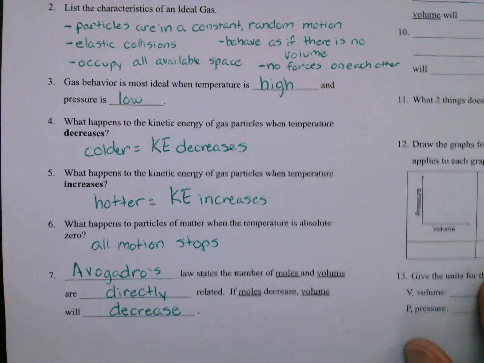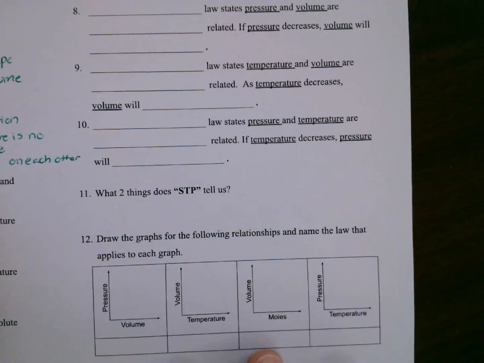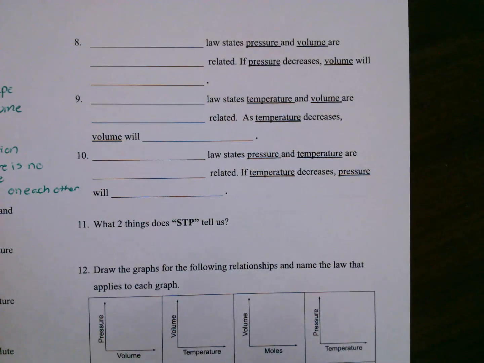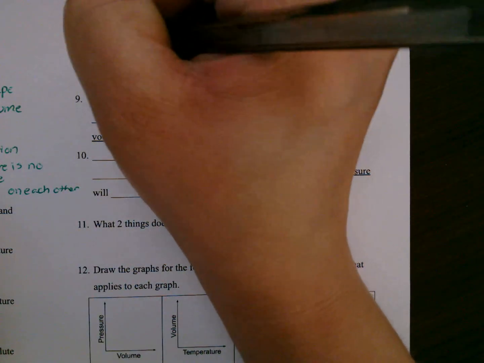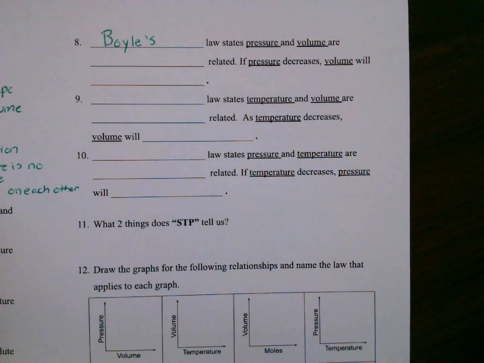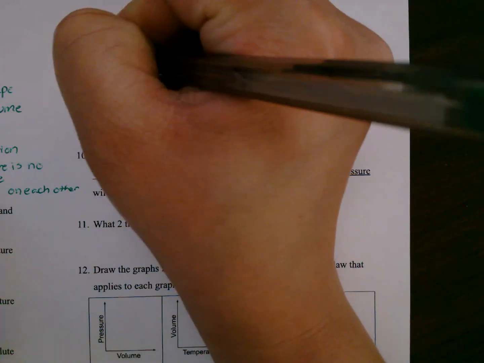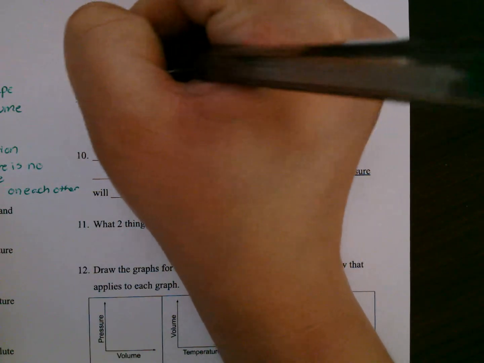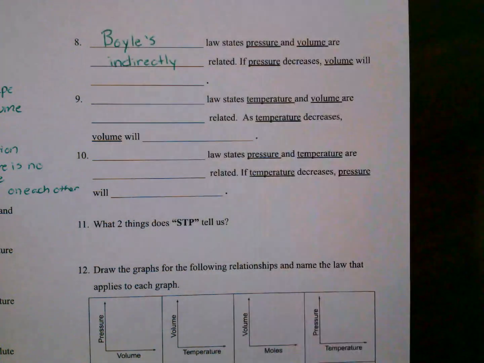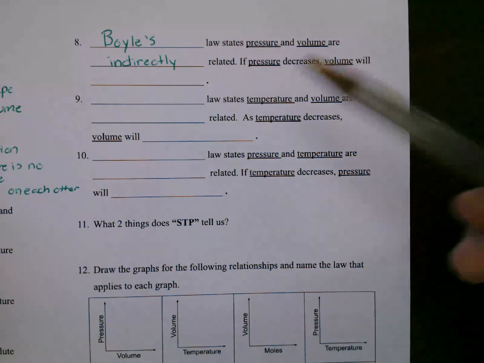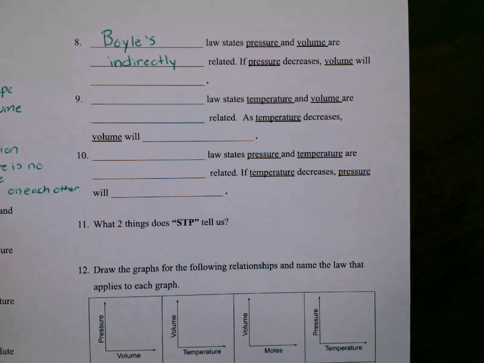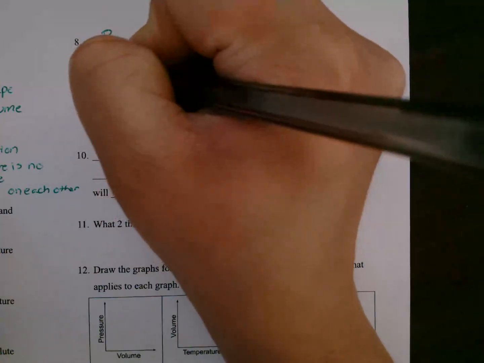All right, let's move over to number 8. What law states pressure and volume are related to each other? And that's Boyle's law. It states that pressure and volume are indirectly related. This is the only law that's indirectly related. Since they're indirectly related, they're opposite. That means if pressure decreases, volume's going to increase.